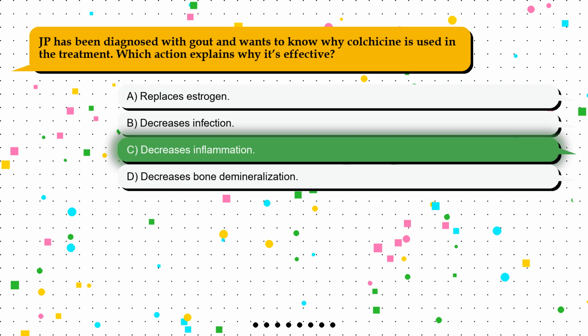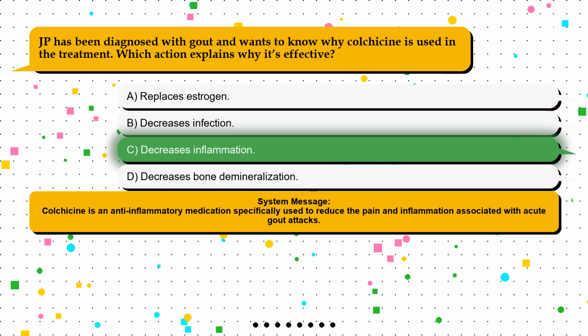The correct answer is option C. Decreases inflammation. Colchicine is an anti-inflammatory medication specifically used to reduce the pain and inflammation associated with acute gout attacks.